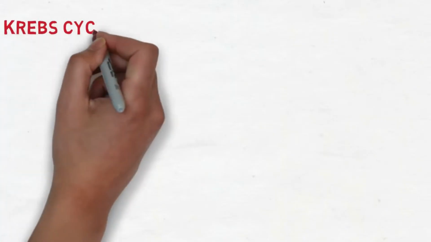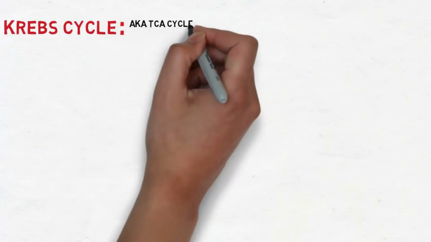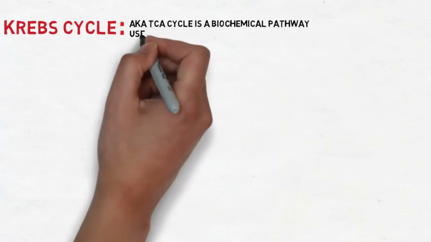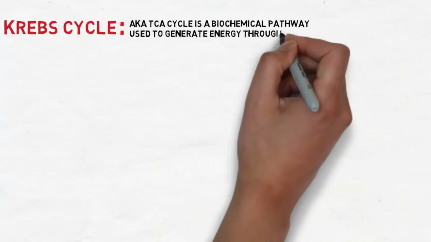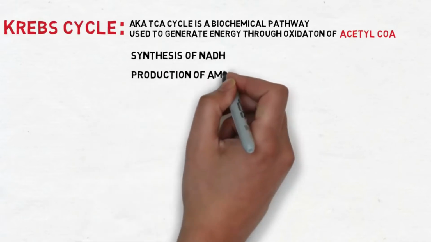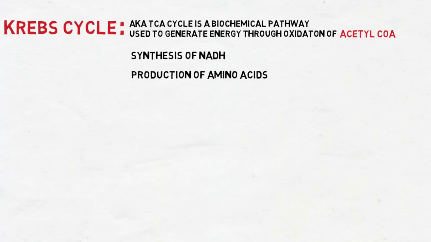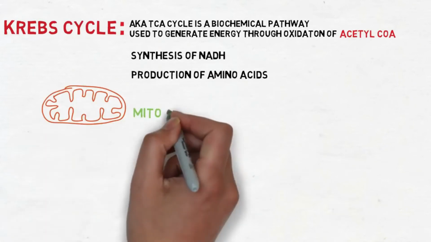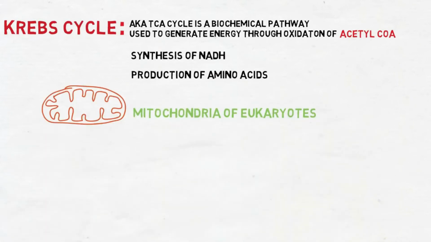Krebs cycle is also known as the tricarboxylic acid cycle, and it is a biochemical pathway that is used to generate energy through the oxidation of acetyl Coenzyme A. It is also used for the synthesis of NADH and for the production of amino acids. Krebs cycle takes place in the mitochondria of eukaryotes and the cytosol of prokaryotes.